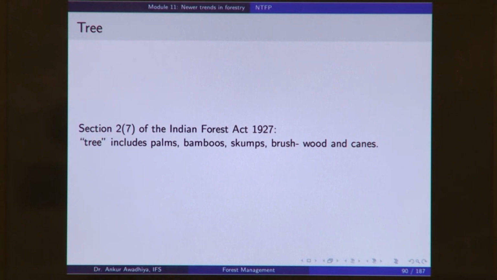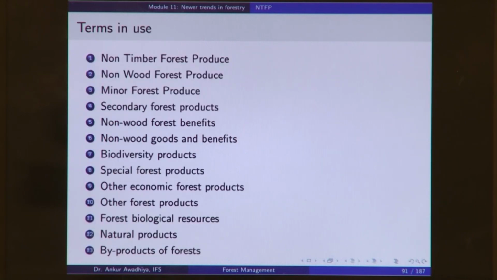Now, later on with an amendment, we have removed bamboos and canes to promote the use of bamboos and canes for social welfare, and this is something that we will see in the next lecture, but this is the definition of trees.